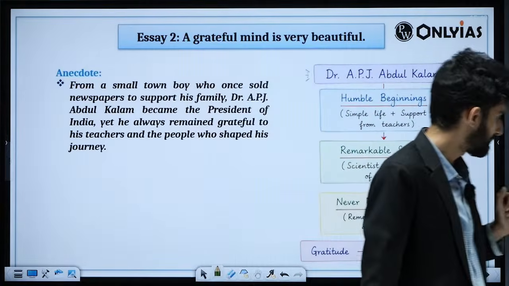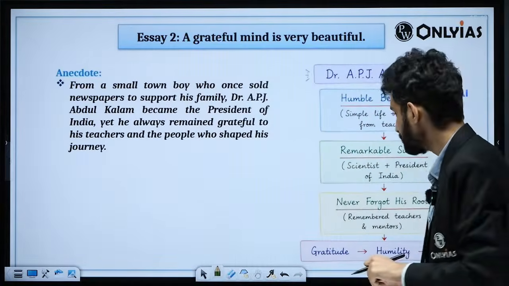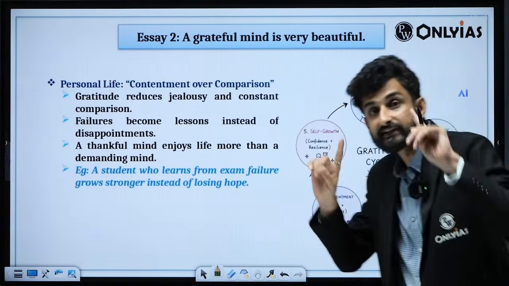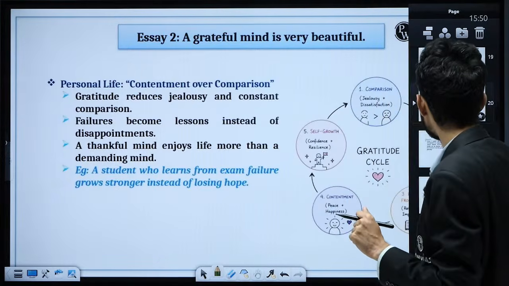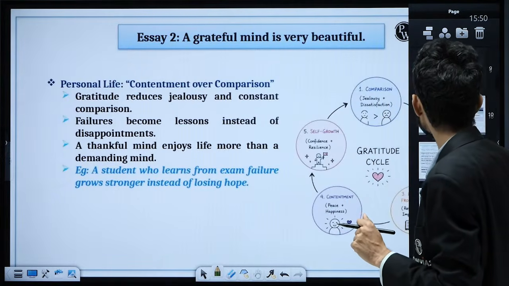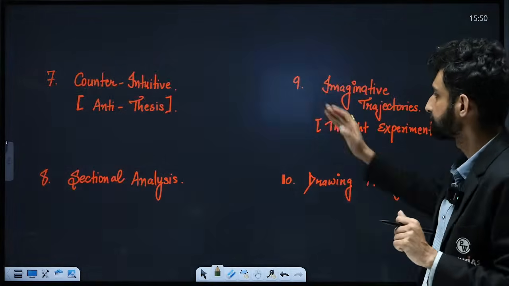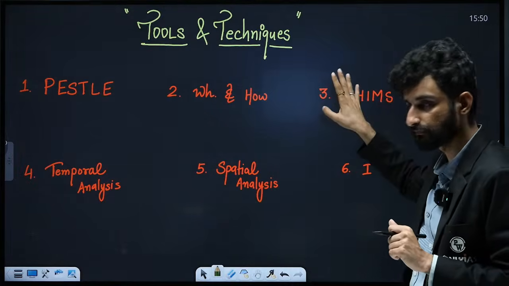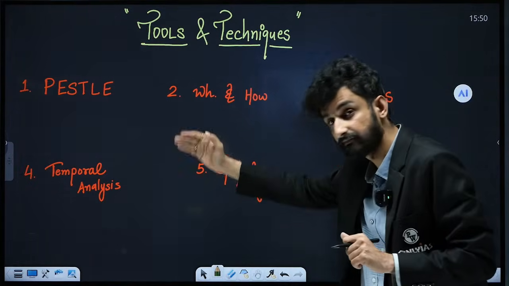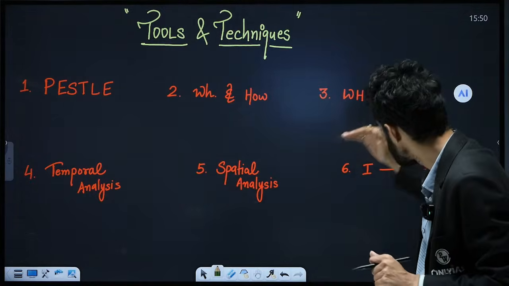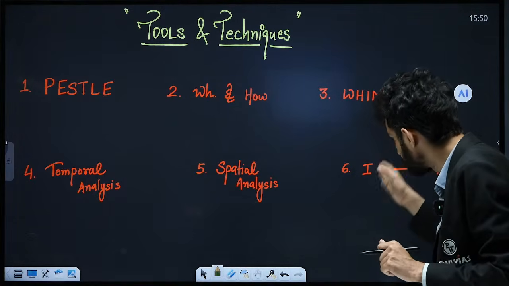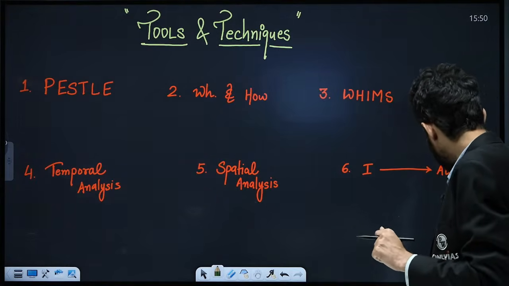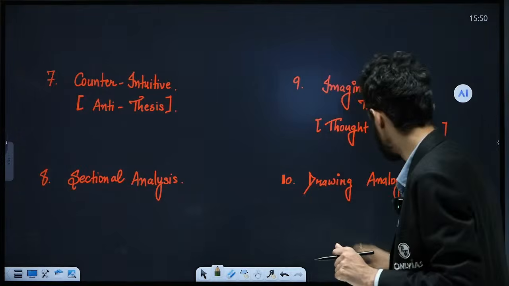So this is a flowchart that we are showing here. Perfect. Now further, you can again start doing some brainstorming. These are the tools and techniques of brainstorming. I have written around 10 pointers. Special, WH and how, WIMS, again I told you what it means. Temporal analysis, time wise. Spatial analysis, then individual, then family, then group, then society, then state, then nation, then international level, then other aspects. You can use these.